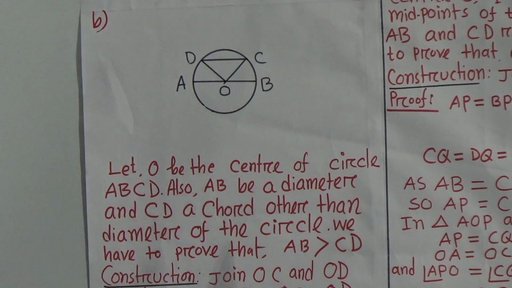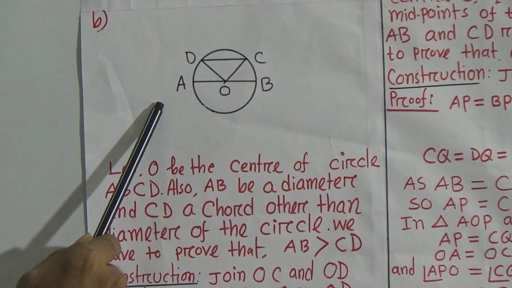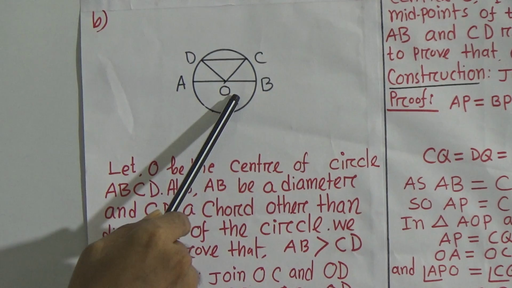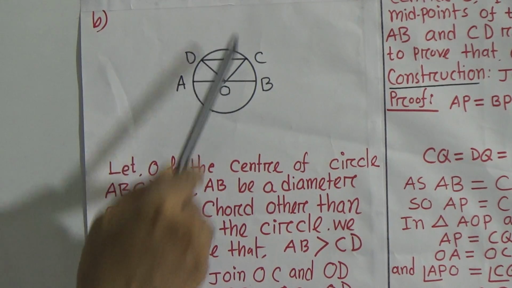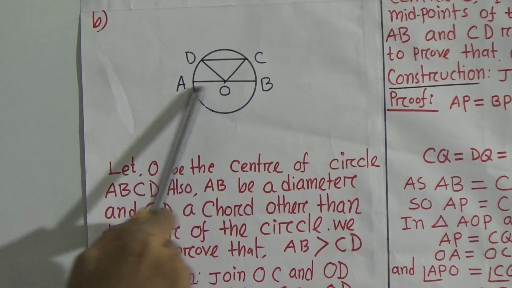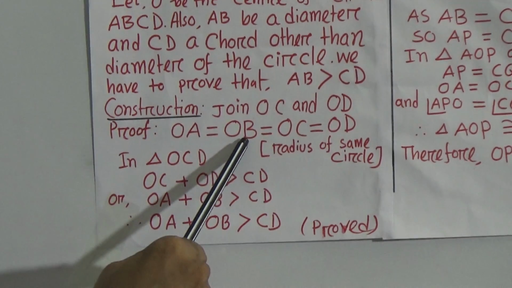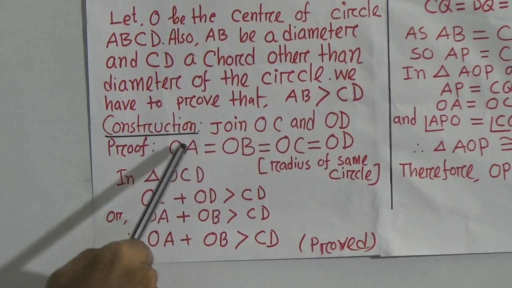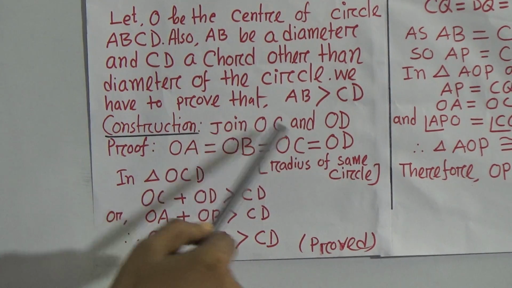You see, OC, OD, OB all are equal, because from the center all the distances are equal. So OB equals OC, OC equals OD, OA equals OB. OA equals OB, OB equals OC, OC equals OD. That means OA equals OD, or OA equals OC, OB equals OC.